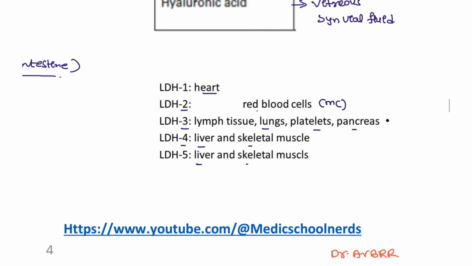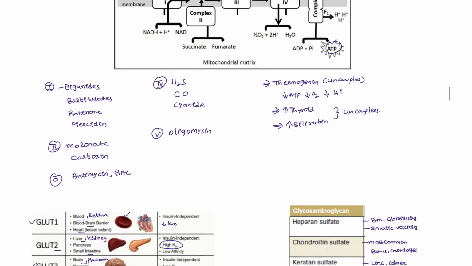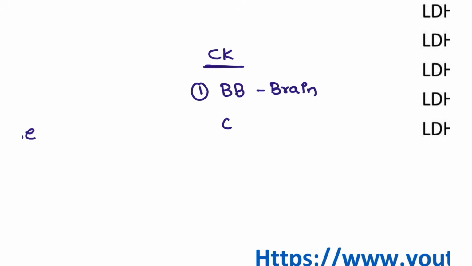Next, we also have the other types, that is creatine kinase. Creatine kinase, the first one is the BB, seen in the brain, and MB, this is seen in the heart, and MM, this is seen in the muscle.